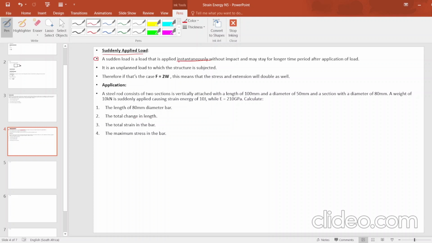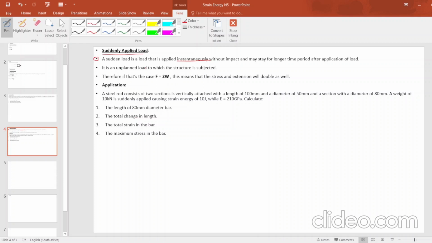Hence you will pick it up instantaneously, meaning quickly. Let's say the box weighs something like 5 kg or 10 kg. You will pick it up suddenly, because if you pick it up slowly, you will feel the weight of that box.